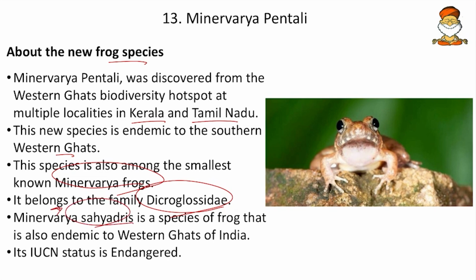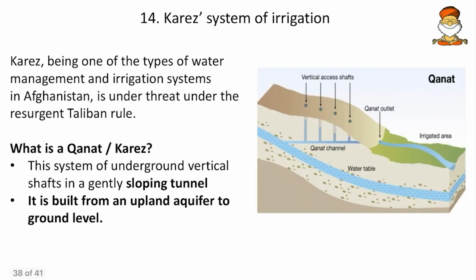Then Minervarya sahyadris is a species of frog that is also endemic to the Western Ghats. So Sahyadri, we can track it here. And also pentali, so it is Pental. He was the Vice Chancellor of Delhi University, that is Deepak Pental. So that's why, in his name, to his credit, this was given. And then the IUCN status of Minervarya pentali is endangered. So mark these as important ones.